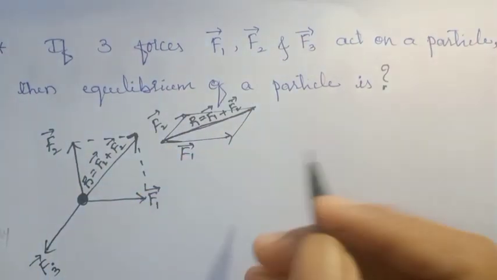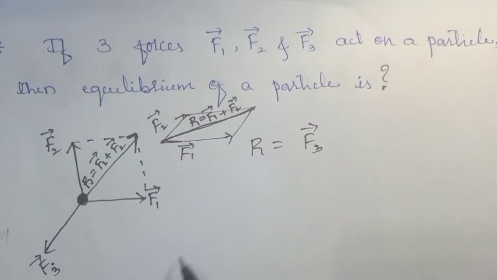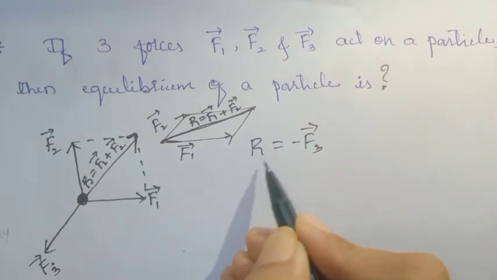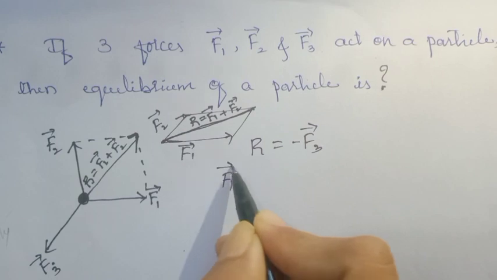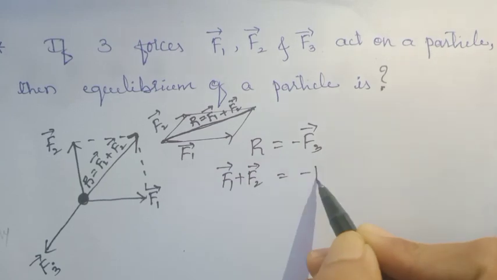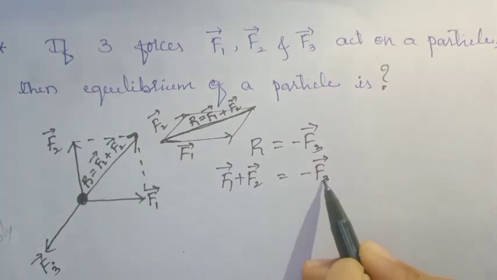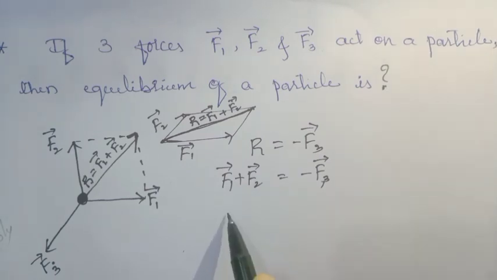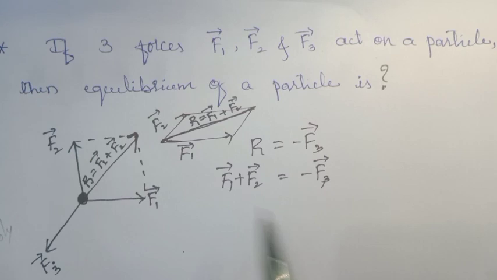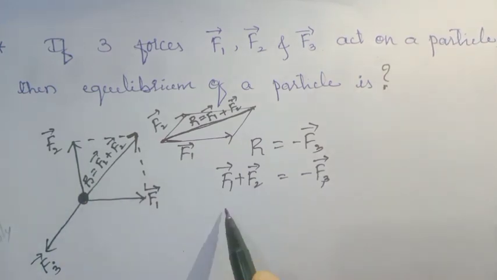So what is there here? The resultant vector is opposite to the force vector F3. We can write here, what is the resultant vector value? That is vector F1 plus vector F2 is equal to minus vector F3. Is it clear? Now I want to calculate the total force. If you want to calculate the total force, bring this F3 to the left hand side. Then what happens? Why are we calculating the total force? Because I want to know what is the total force on this point. If you want to calculate the total force on this point on the object, bring the F3 to the left hand side, then you will get the total force.